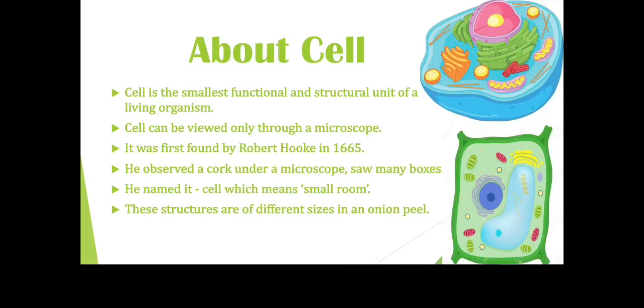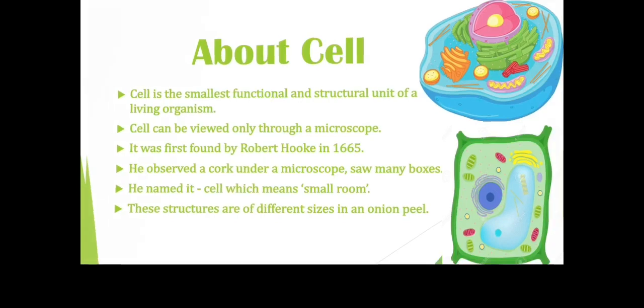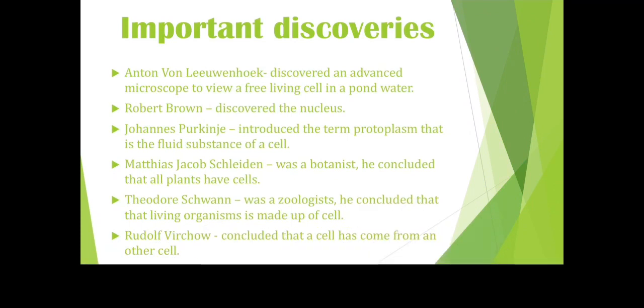Cell is the smallest functional and structural unit of a living organism. It can only be viewed through a microscope. It was first discovered by Robert Hooke in 1665. He observed a cork under a microscope. He saw small boxes, and so he named it cell, which means small room in Latin. Now these cells differ in size and shape in different organisms according to their function. Right? Now let's see some important contributions to the cell theory.